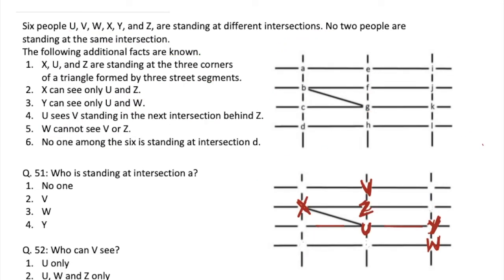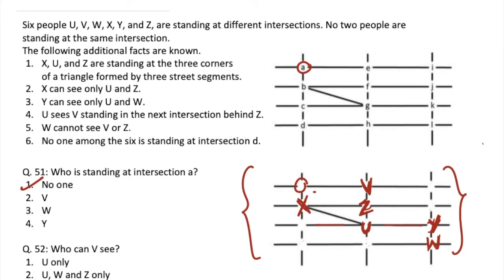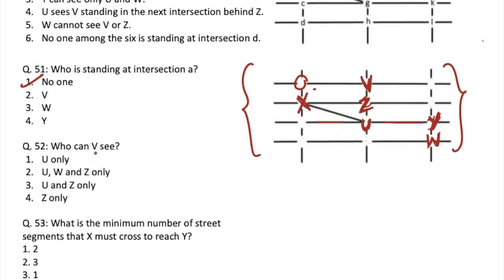So I hope you guys understood how we got our final arrangement, which is this one. Now let's move on to the questions. The first question is, who is standing at intersection A? Obviously this is intersection A and nobody is standing here, so my answer will be no one. The next question is, who can see V? From this one it is clear that only Z and U can see V. So our answer will be U and Z only, that is option 3.